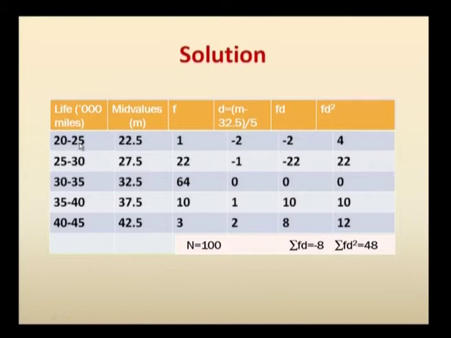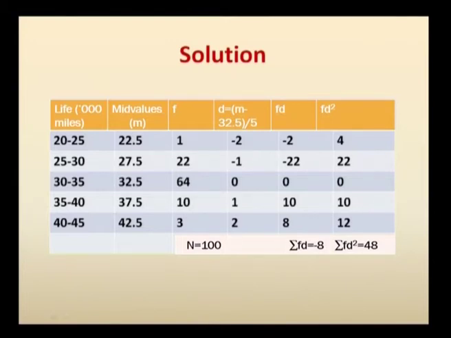So 20 plus 25 by 2 you get 22.5, 25 plus 30 by 2 you get 27.5, etc. 40 to 45 you get 85 by 2, so 42.5, and correspondingly the frequency for the x series you got 1, 22, etc. up to 3. So the total frequency is 100.